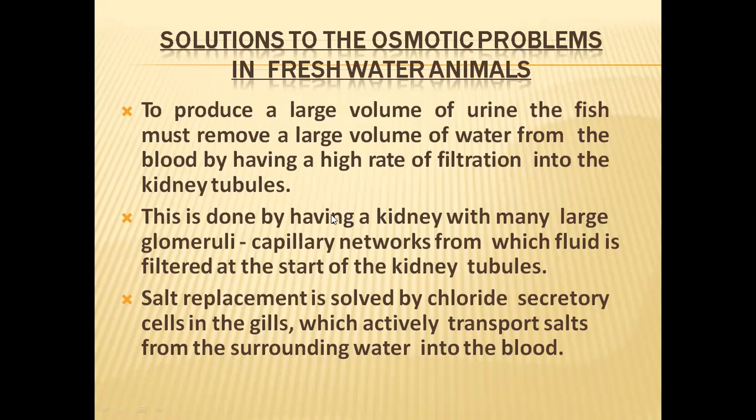And what is the salt losing problem? In the form of urine, they are also losing salt. To gain that salt, they have a special type of cells present on the gills. These cells are called chloride cells. These chloride cells absorb the salts from the surrounding water, so with the help of the chloride cells present on the gills, they are receiving the salts lost in the form of urine. They have lost some salts in the form of urine, and now they are regaining those salts from the gills with the help of chloride cells.